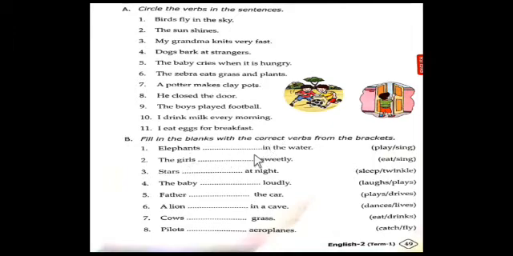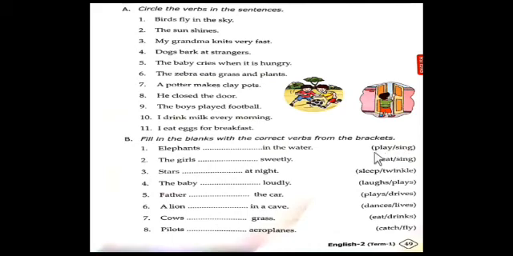Elephants dash in the water. So can you guess what the elephants do in the water? Do they play in the water or do they sing in the water?